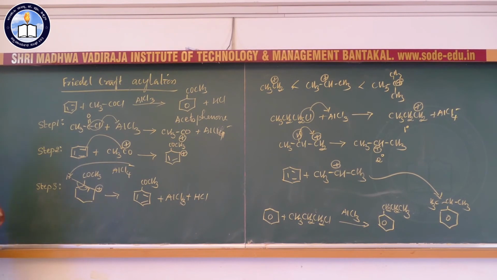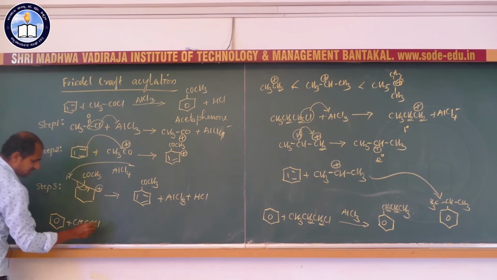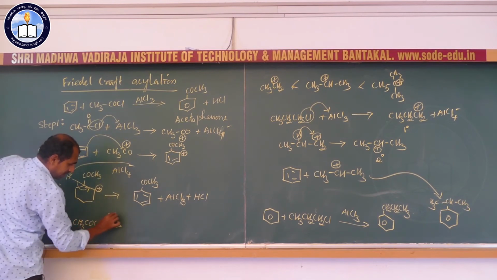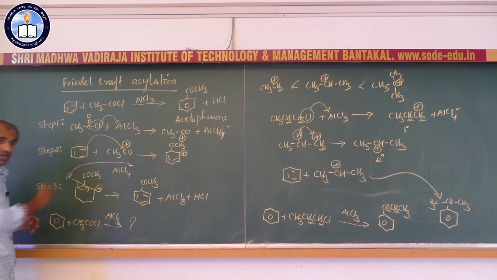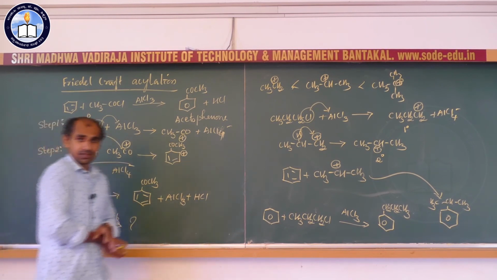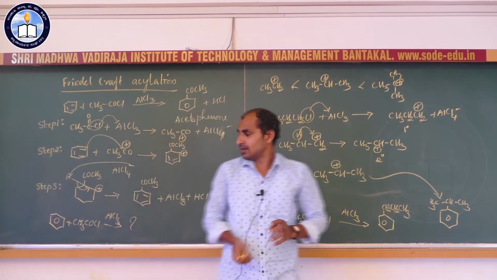Many times in your exam, questions come: benzene plus CH3COCl, AlCl3, what is the product? There will be a question mark, and you should write the final product.